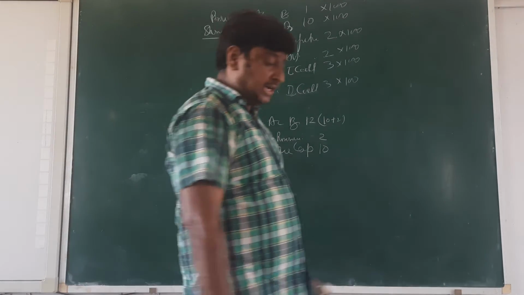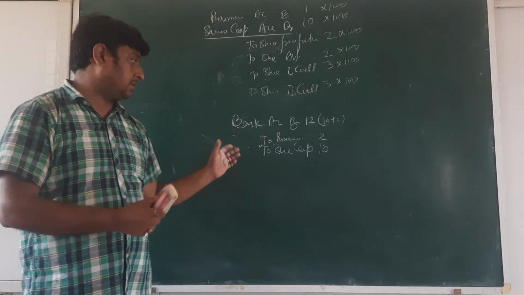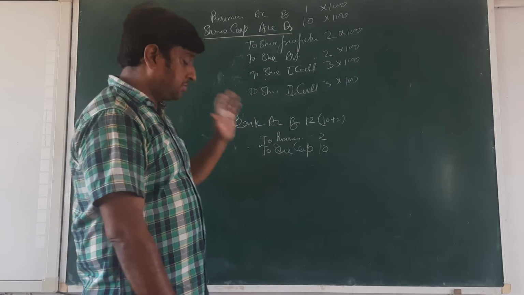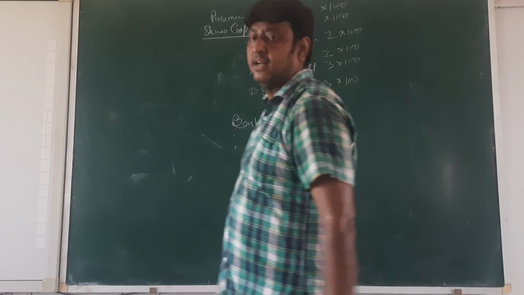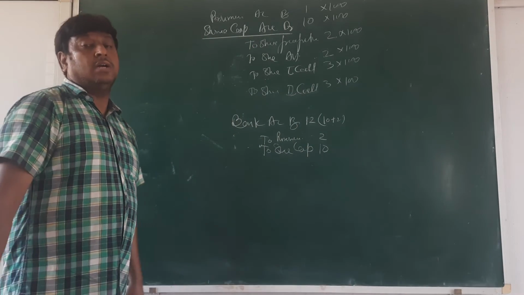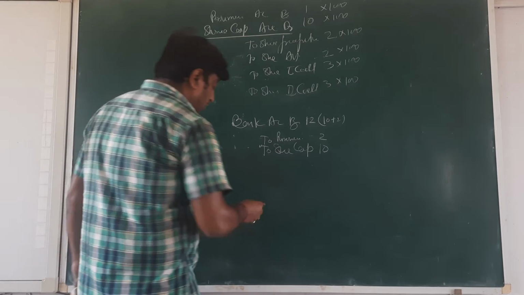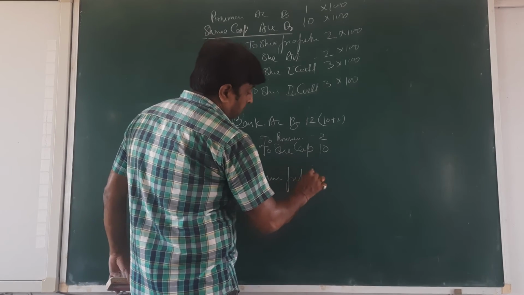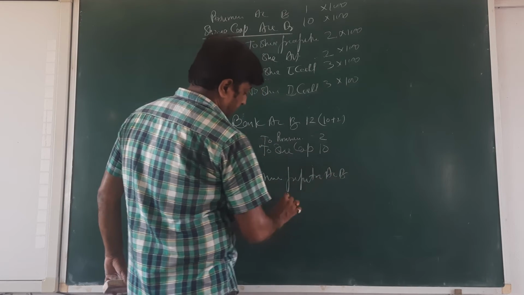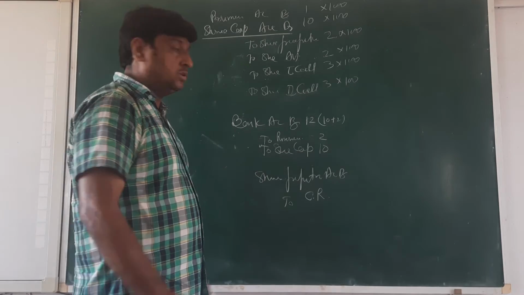After the reissue, one entry comes. Along with this reissue entry, the forfeiture amount is transferred to capital reserve. Okay, beta? And how are we going to transfer, beta? Share forfeiture account debit to capital reserve. And what amount are we going to forfeit?